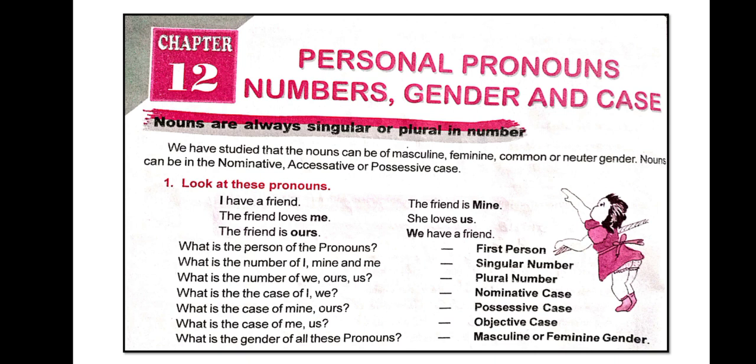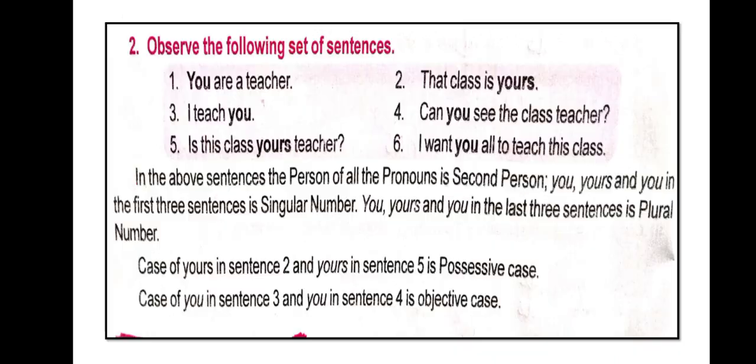What is the case of I and we? That is the nominative case. What is the case of mine and ours? That is the possessive case. And what is the case of me and us? That is objective case. And what is the gender of all these pronouns? That is the masculine or feminine. Masculine means gents, we are using for men, and feminine we are using for female. So let's start the next one.